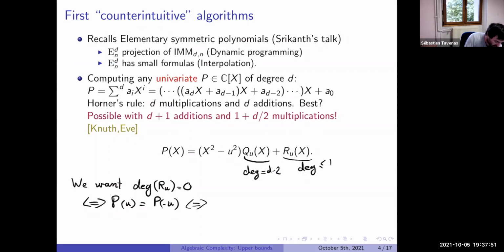So we just want u to be a root of a particular polynomial: u is a root when we take only the odd coefficients of this polynomial.